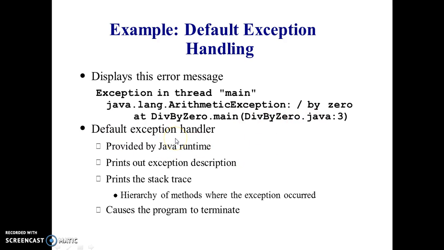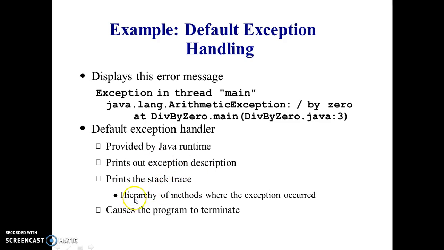The default exception handler is provided by the Java runtime environment. This JVM provides, by default, a default exception handler. It prints an exception description, which we saw, the description part of that exception, that is the error. It generates a stack trace.